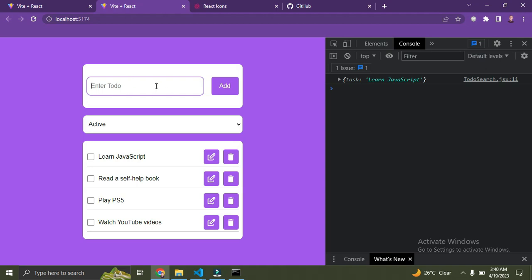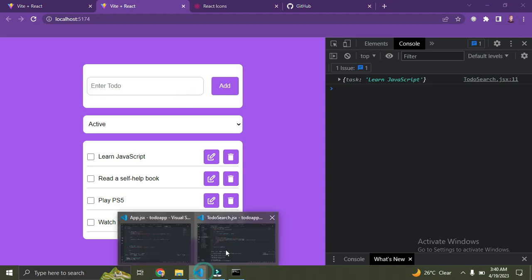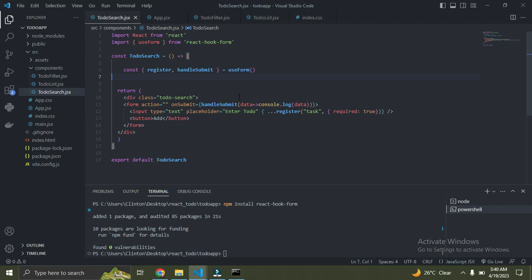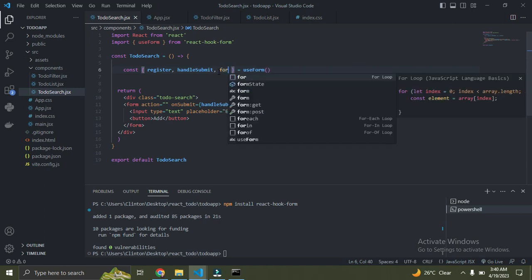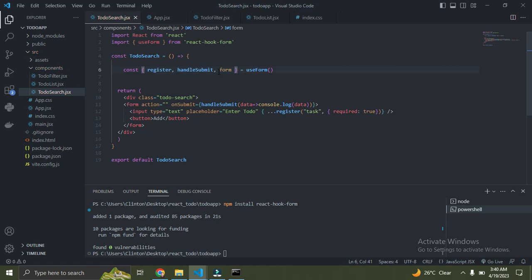Right now, you need to also return an error message that tells you there is an error. This field is empty. This field is blank. You need to put in a value in that field. So let's do that right away. We just come over here. We are going to bring in one more function. This function is called formState. Yeah, formState. In this object, we also have a property inside it. This is called errors.